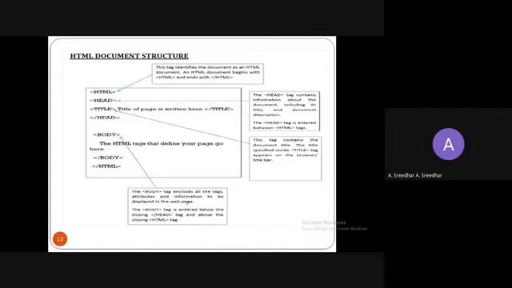And the body tag is entered below the head tag and above the HTML tag. So this body tag you need to define below the head tag and above the HTML tag. So these are the basic tags to create a web page by using HTML.